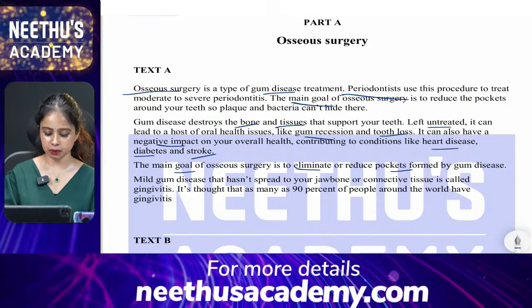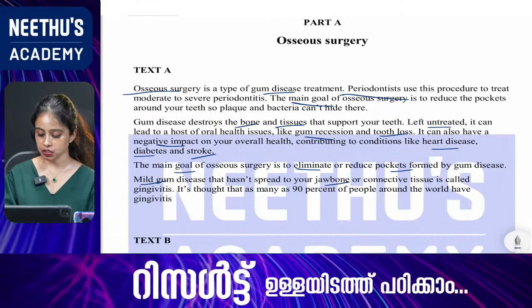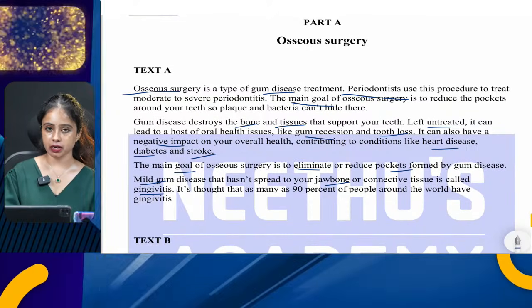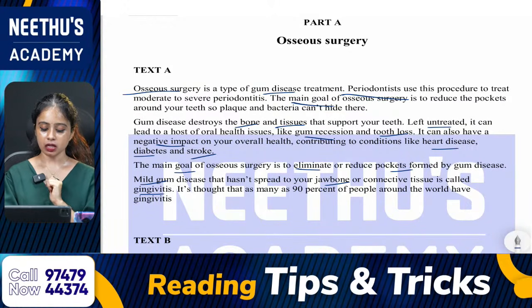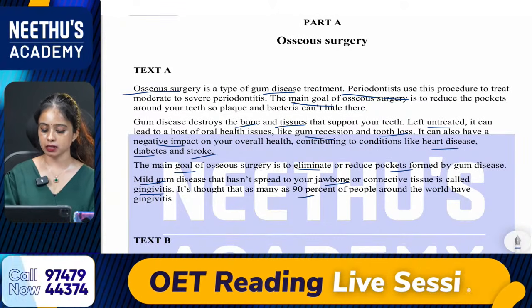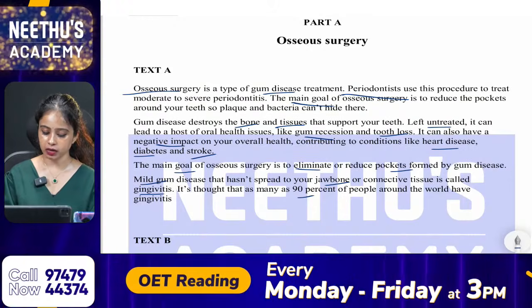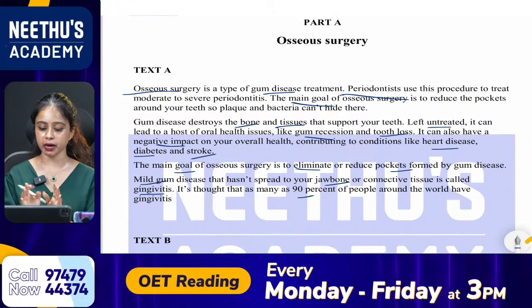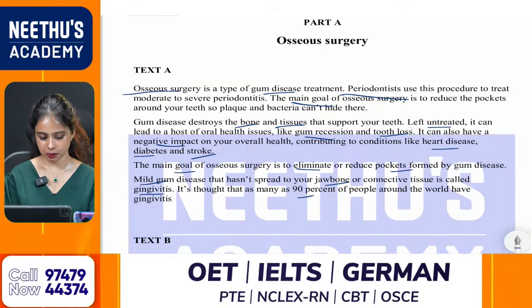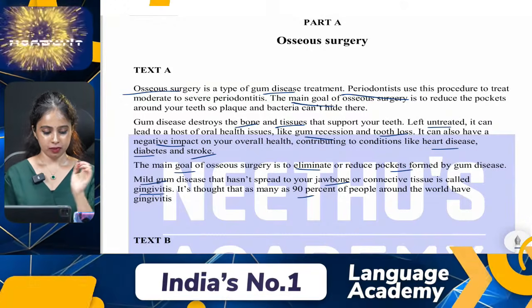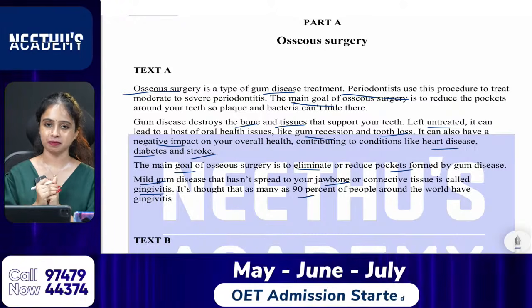Then, mild gum disease that has not spread to your jawbone or connective tissue is called gingivitis. So, there is another name called gingivitis. It is thought that as many as 90%, again there is a number as well as a percent, of people around the world have gingivitis. So, that is all about my keywords from text A. What are your keywords from text A? Tell me. Yes, Kavita, Sheba, Jyoti, Jinsi, Deepika.